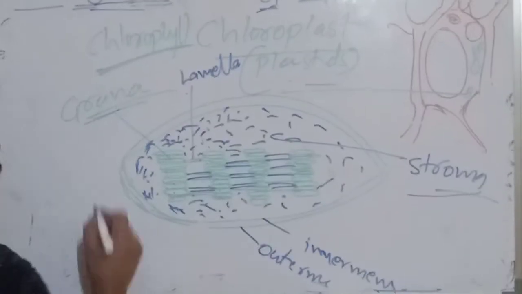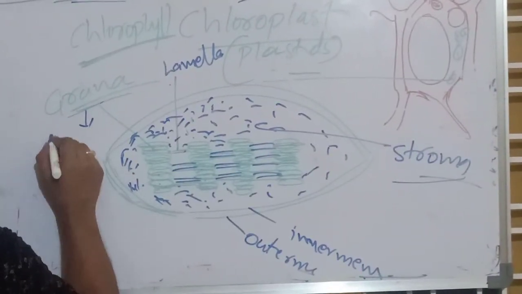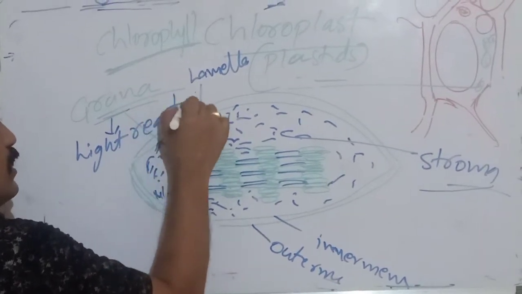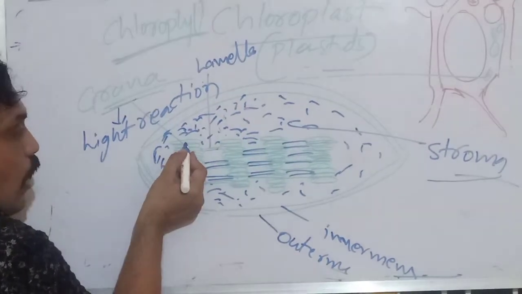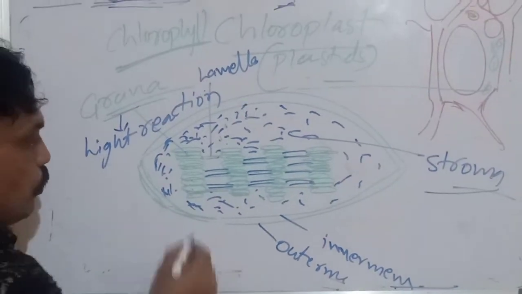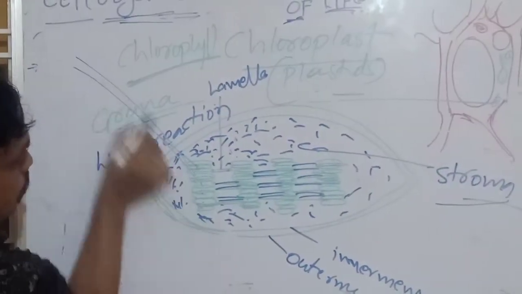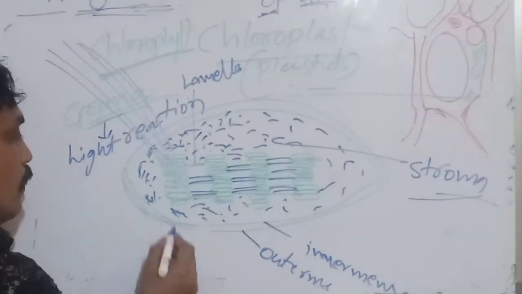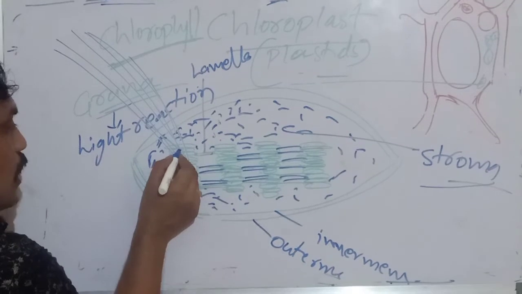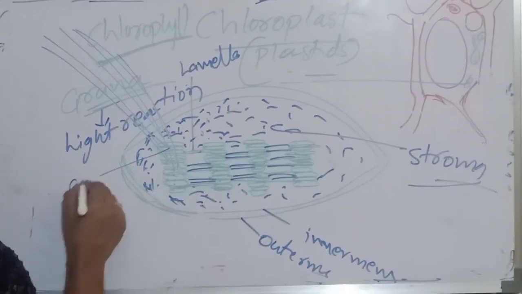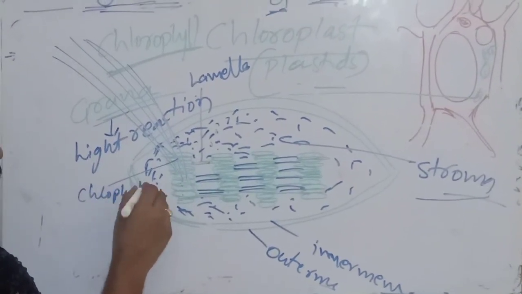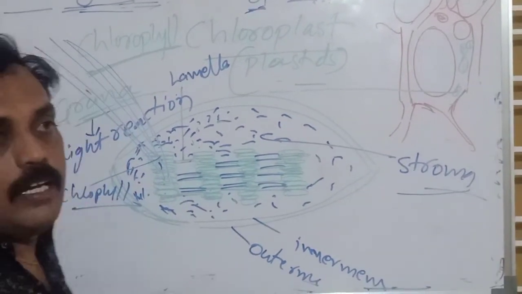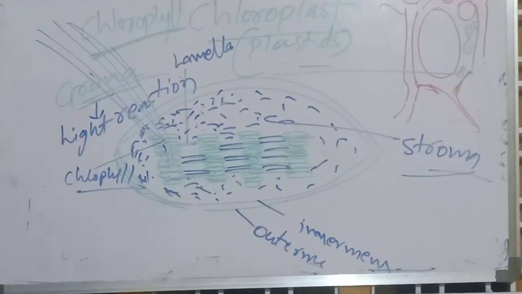Now, very important: grana is the site of light reaction. That means light is absorbed in grana. Grana is useful for trapping the light. In grana, chlorophyll pigment is present, so it is useful for trapping the sunlight. You learned that in earlier classes, in 11th and 12th.